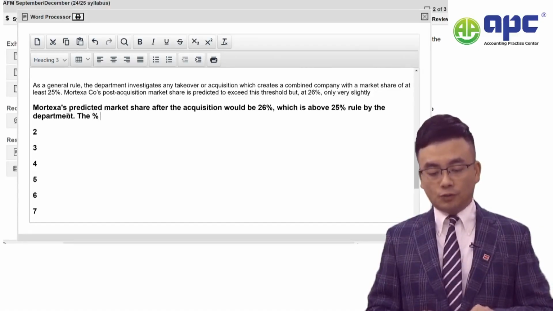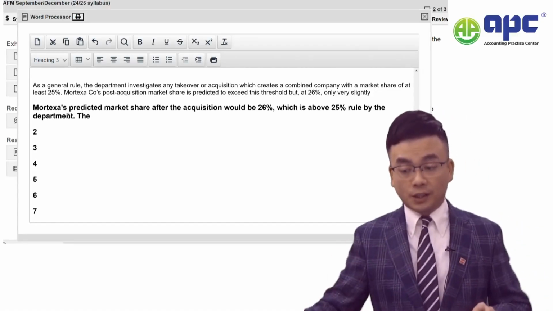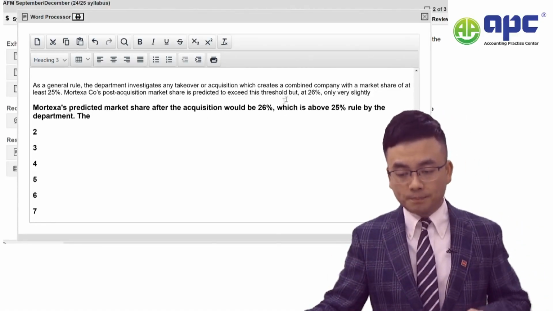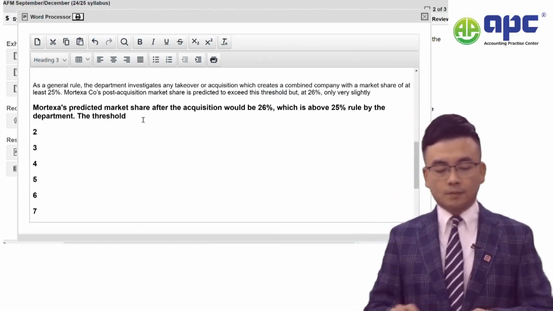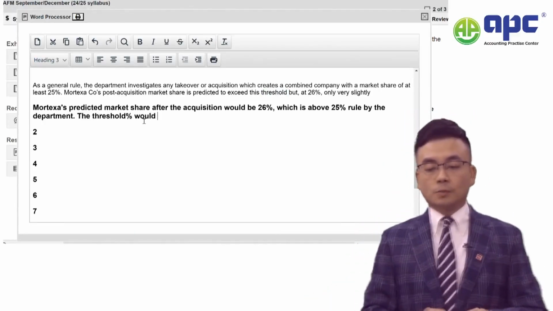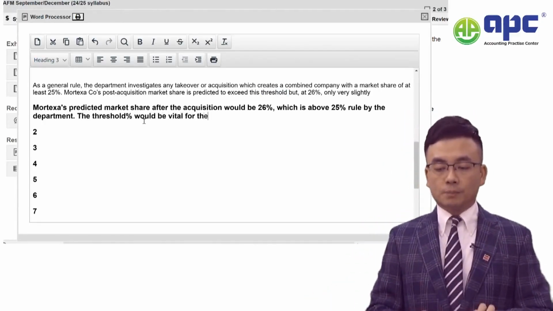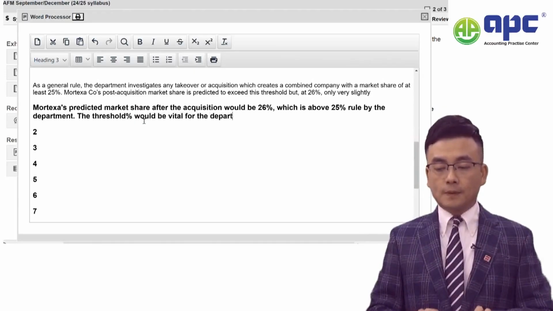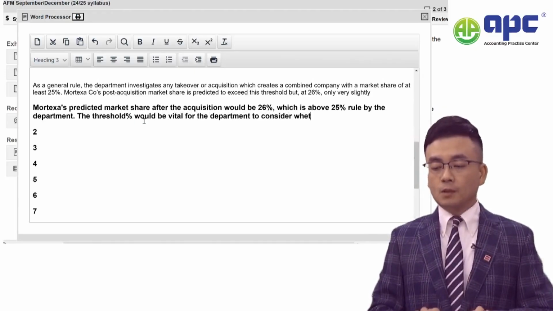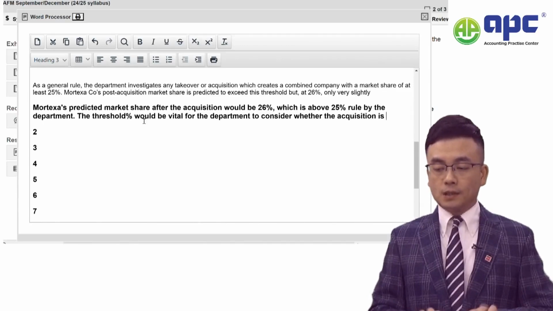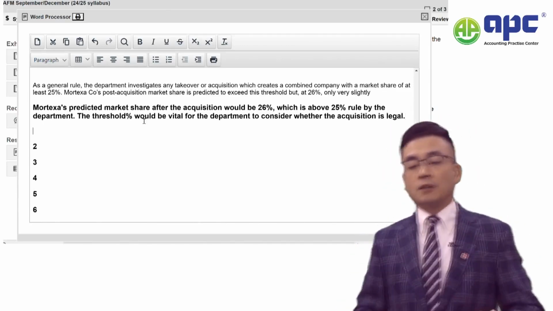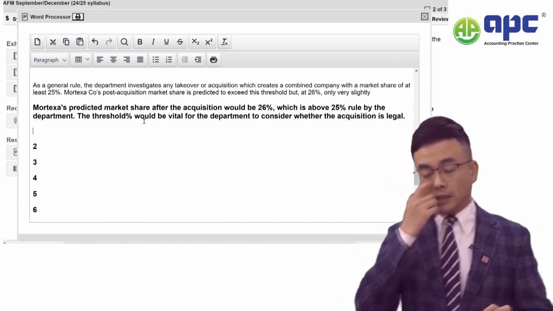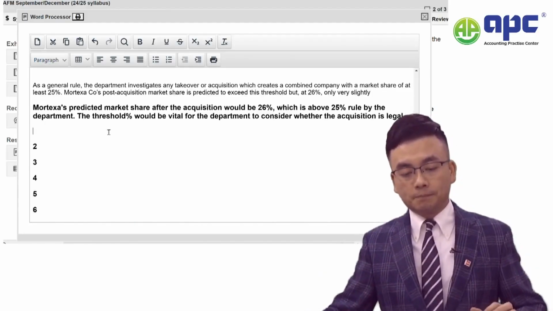The threshold percentage, okay, using that term, will be vital for the department to consider whether the acquisition is legal. Okay. Now, if it is not legal, of course, you will need to stop doing that.